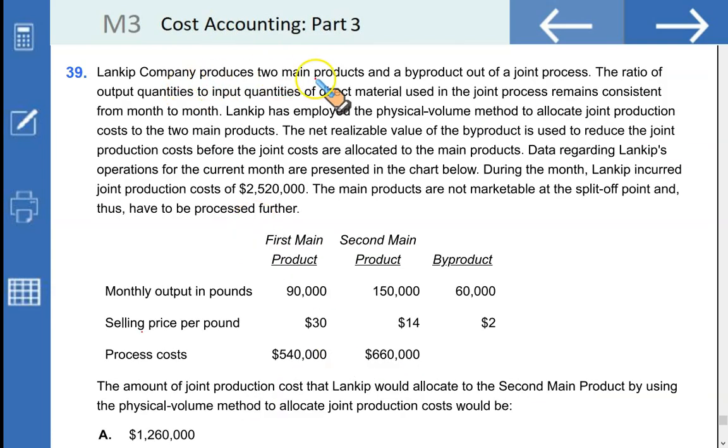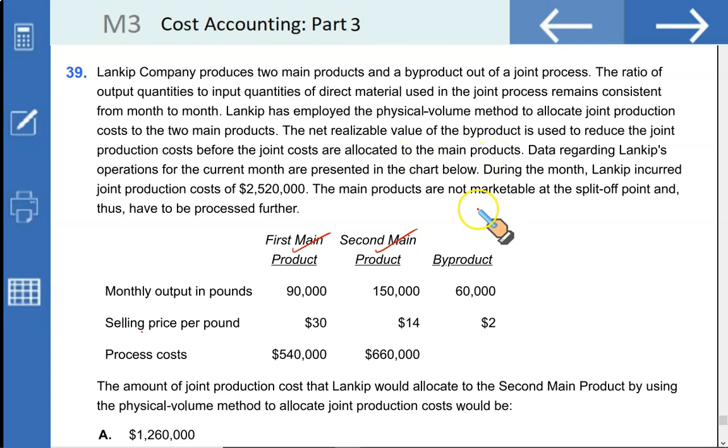Lankip company produces two main products and a byproduct out of a joint process. The ratio of output quantities to input quantities of direct material used in the joint process remains consistent from month to month. Lankip has employed the physical volume method to allocate joint production cost to the two main products. This is the first main product and this is the second main product. The net realizable value of the byproduct is used to reduce the joint production cost before the joint costs are allocated to the main products.